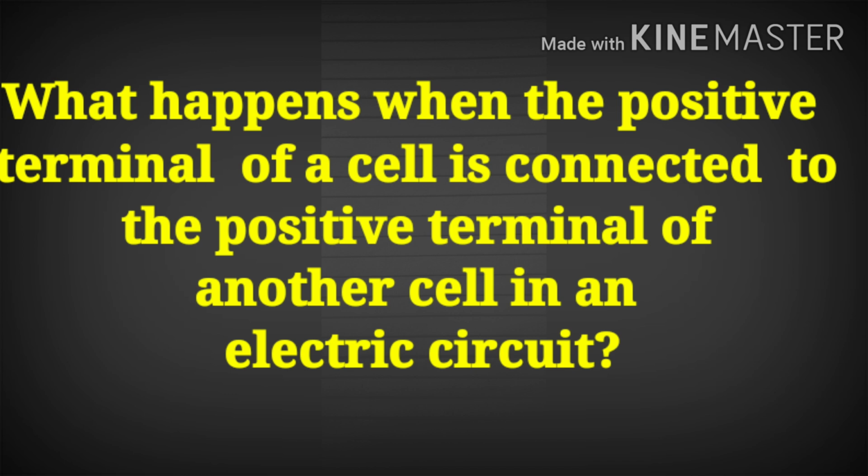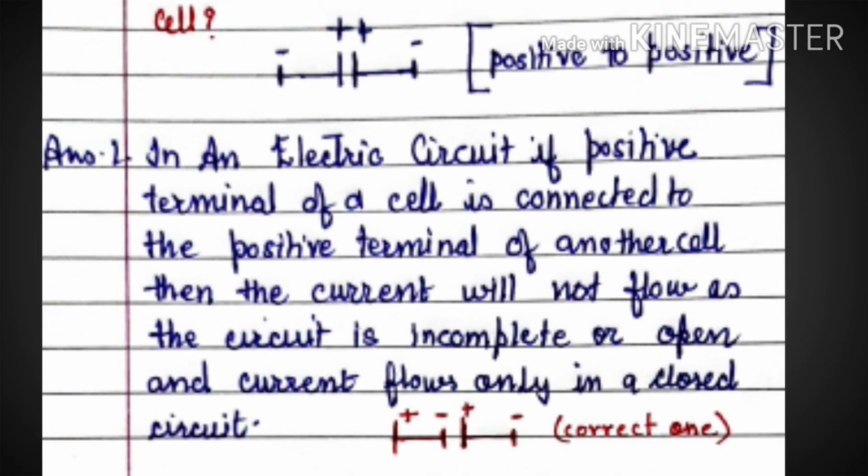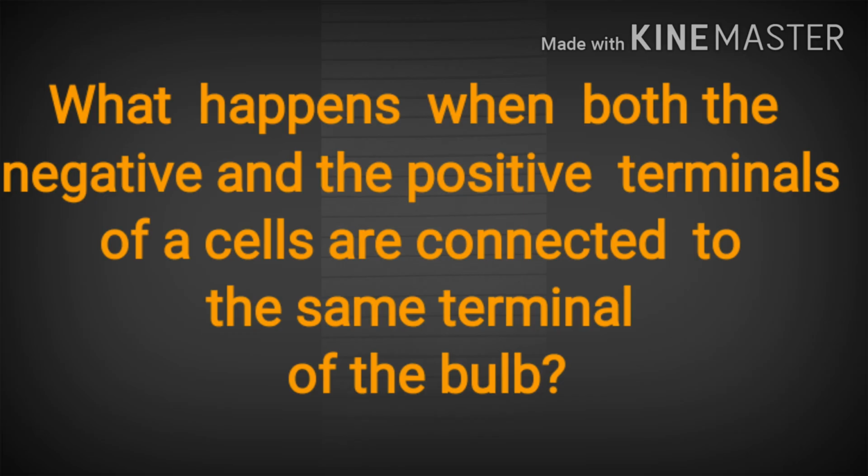This question is, what happens when the positive terminal of a cell is connected to the positive terminal of another cell? As I explained to you in this video, the circuit will not be complete as positive is connected to positive. So how should it be connected? Positive should be connected to negative, and again negative should be connected to positive. That way the connection should be made.